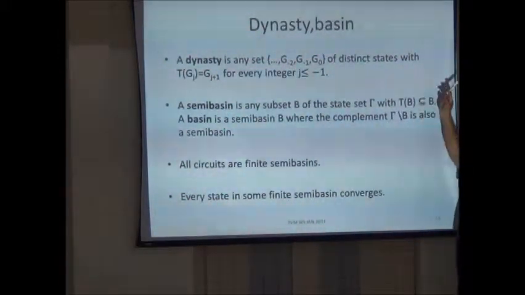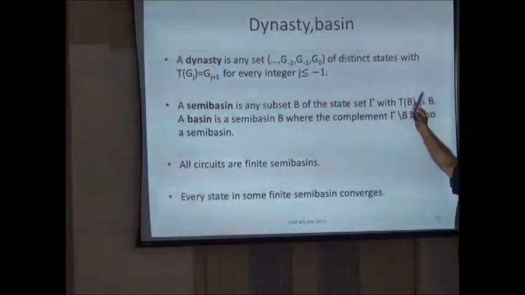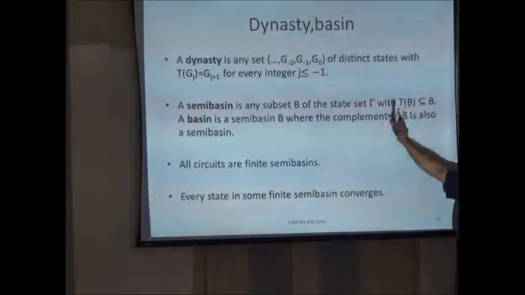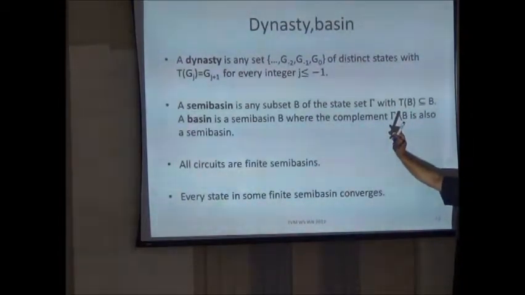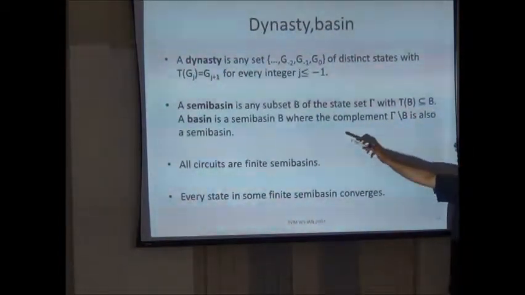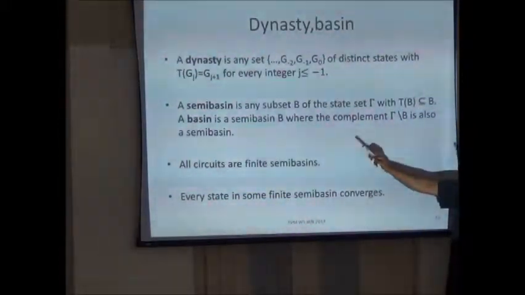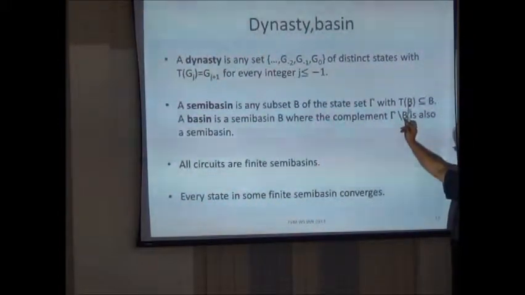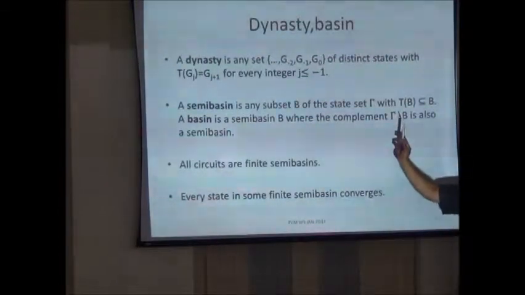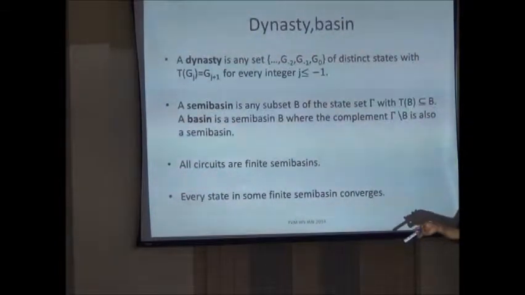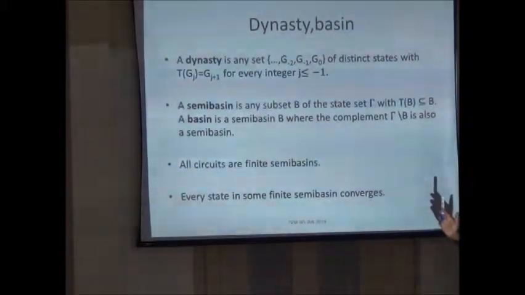If you take something outside, it should stay outside; if you take something inside, it should stay inside. So a basin is a semi-basin whose complement is also a semi-basin. It is a closure property: I take a set B of states, I operate T, and I want T(B) to be inside B. It cannot go out.